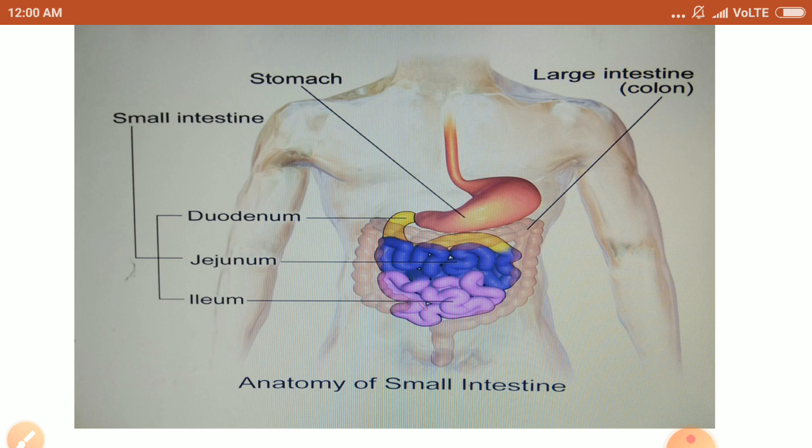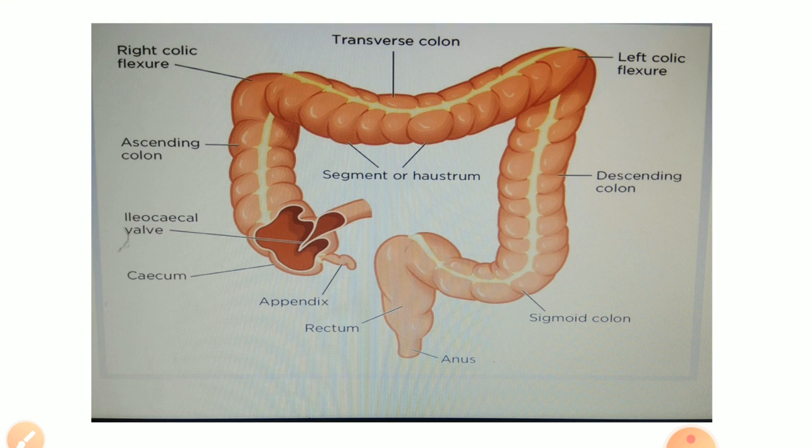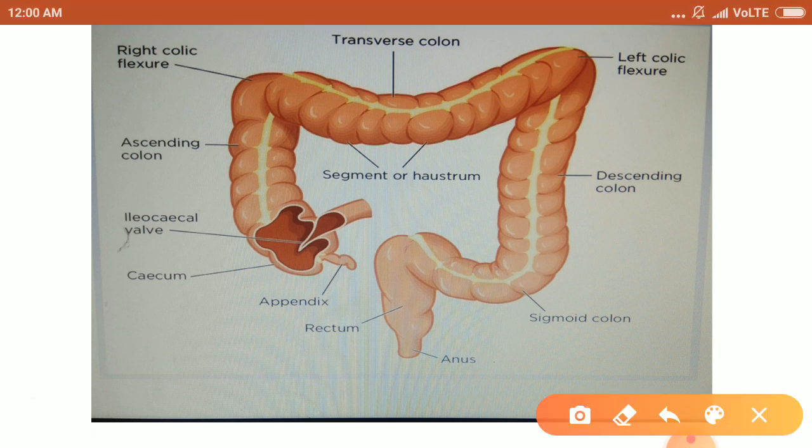Now from the small intestine, the food reaches the large intestine. Just like the small intestine, the large intestine also has three parts. It is shorter and wider than the small intestine. It forms an inverted U over the coils of the small intestine. You can see in this slide the parts: cecum and colon, ascending colon, descending colon, sigmoid colon. These are the parts of the colon, and the next one is the rectum.